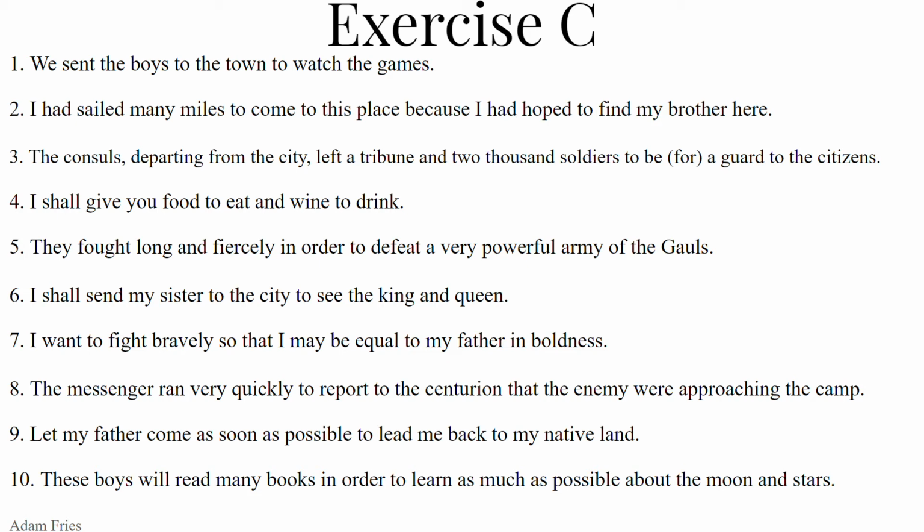Ut regem reginamque videat. If you don't want to use the adverbial flavor there, you can try the adjectival kind, a relative purpose clause. So I shall send my sister to the city who may see the king and queen. And the who is referring back to the antecedent, the sister. Who may see the king and the queen. It's showing the purpose of the sister. That's to see the king and the queen. So replace the ut with a qui, quae, quod. So it has to agree with the feminine singular sister. So quae. Quae regem et reginam videat, or quae regem reginamque videat.